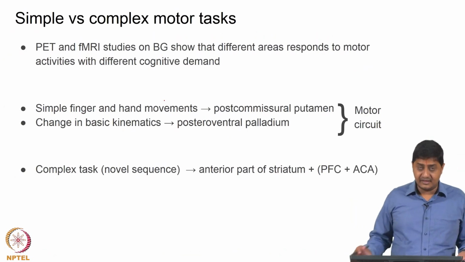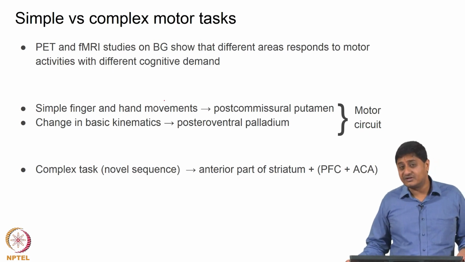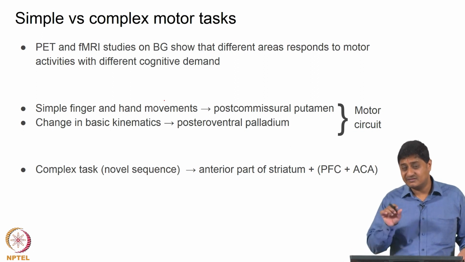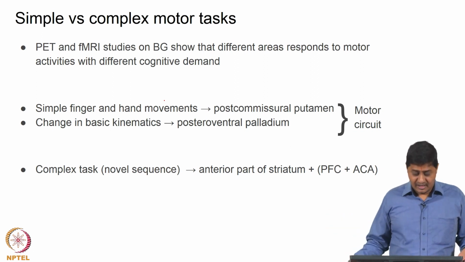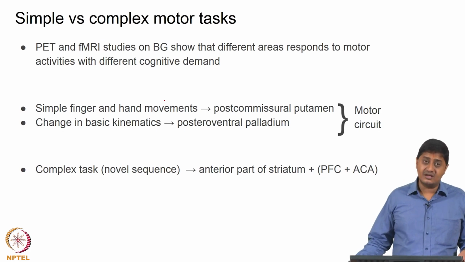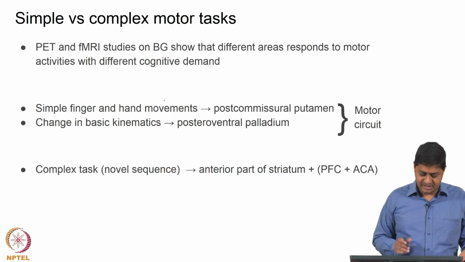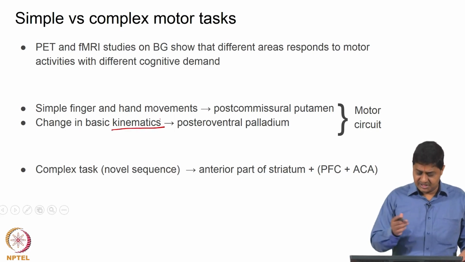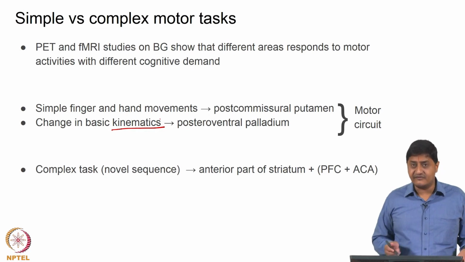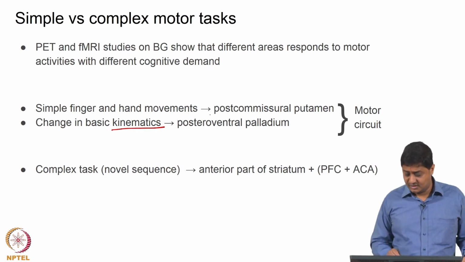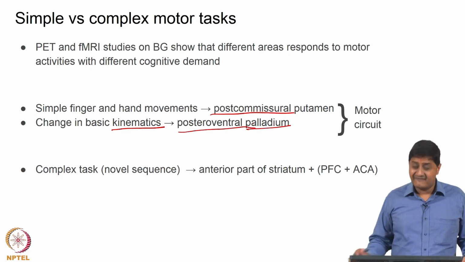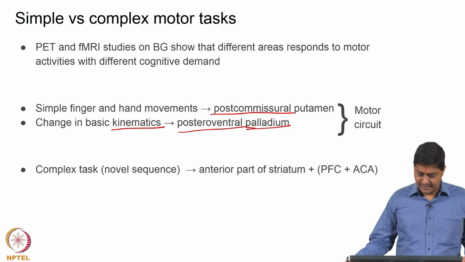So, essentially PET and fMRI studies on the basal ganglia have shown that different areas respond to motor activities with different cognitive demand. If it is a simple task, one area of the basal ganglia responds, and if it is a relatively complicated task that involves changes in the space of operation, involving kinematic changes, then a different area of the striatum is active. Here this is the post commissural putamen and here this is the posterior ventral pallidum, right.